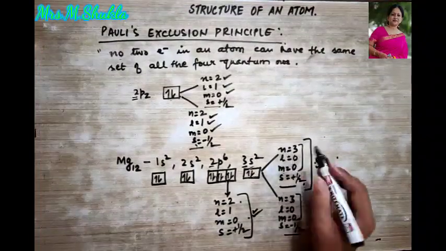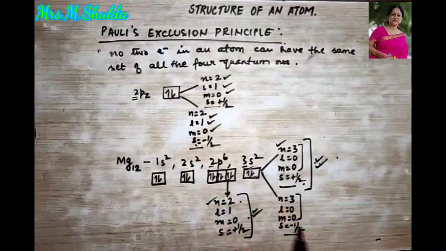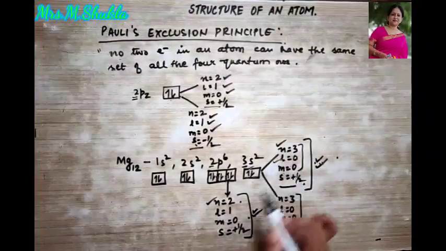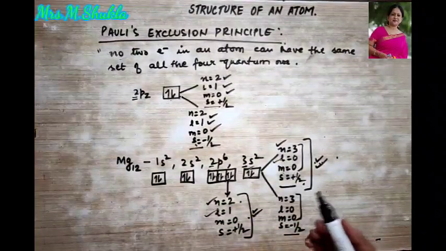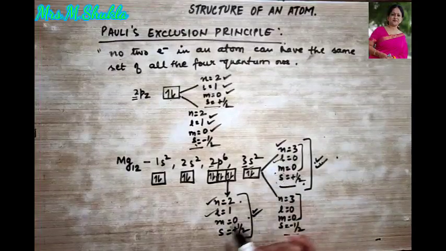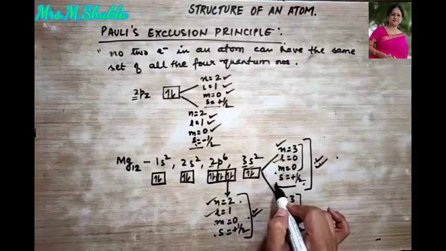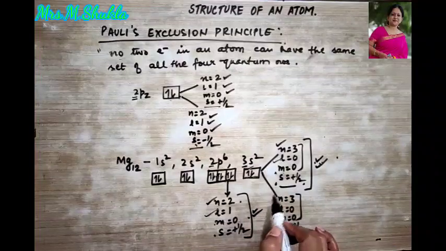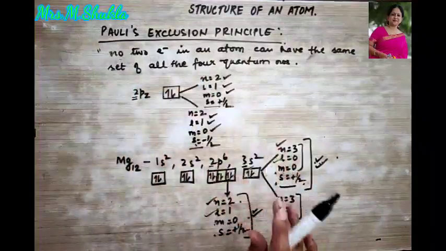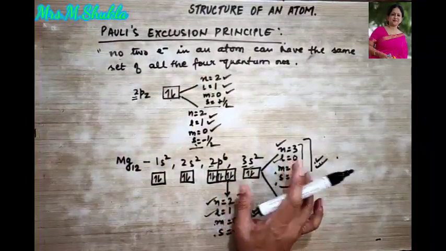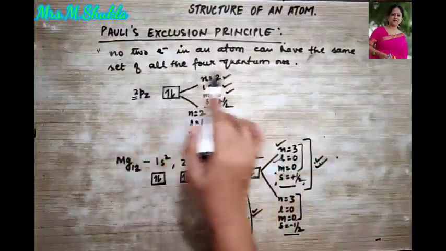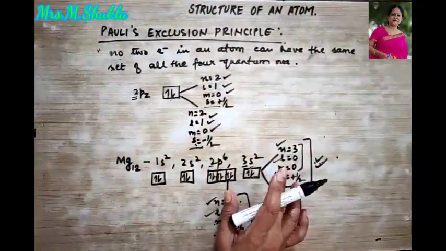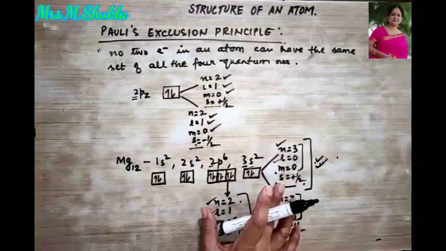So over here, the principal quantum number is different. Then your azimuthal quantum number is different. What is the same? The magnetic quantum number and the spin quantum number. Only these two are the same. So what did we understand? Hence, no two electrons in an atom can have the same set of all the 4 quantum numbers. I hope this is very clear to all of you.